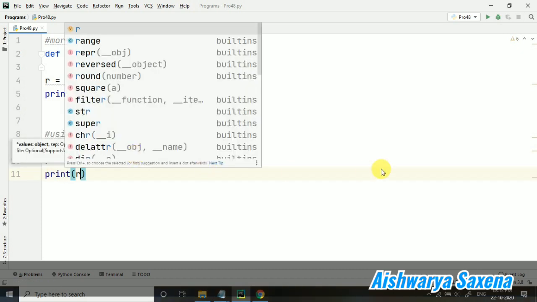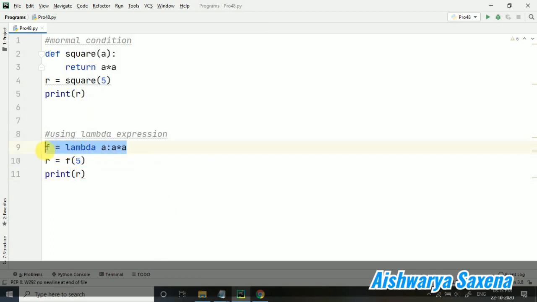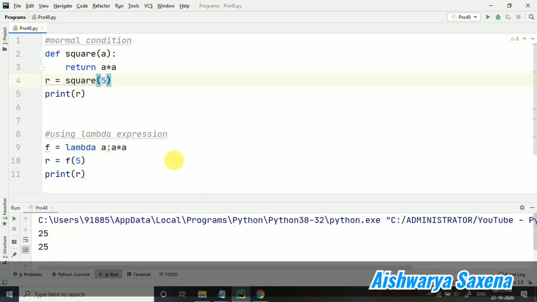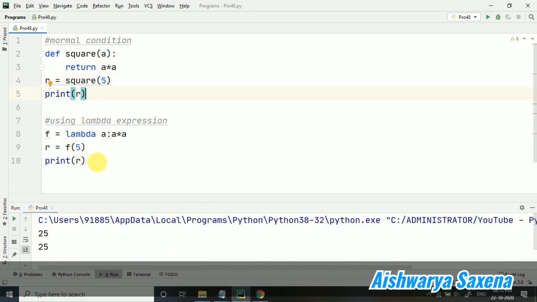So it's so simple. You can see in one line we have just created our function, and this f is basically the expression where we have to store, like this should be stored somewhere to pass some value. Okay, so now let's run and you will be seeing that both are giving the same output. Obviously they will give the same output because they are same thing, but yes, the difference I want to show you in the normal function and the lambda expression.